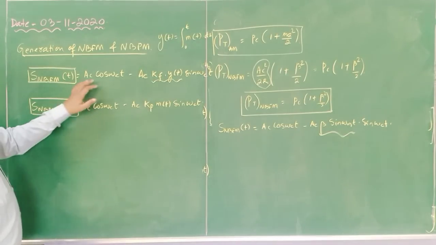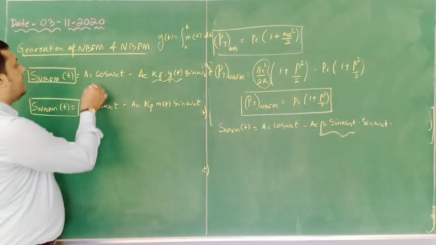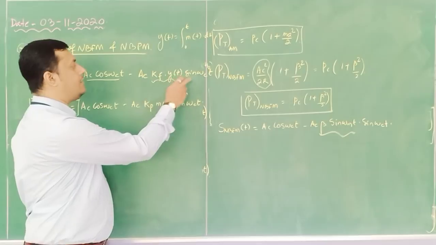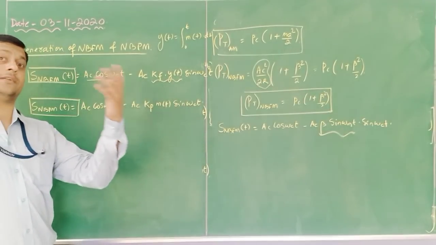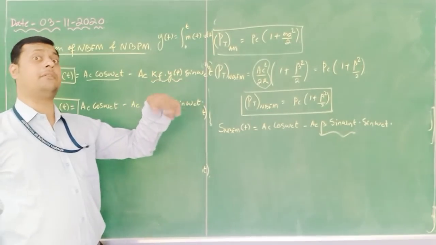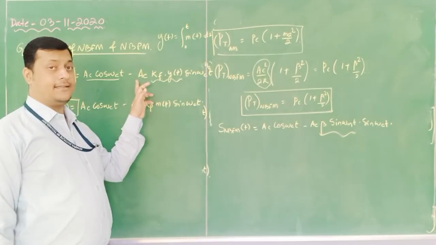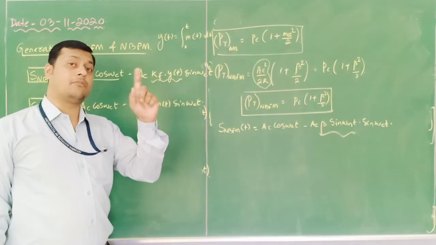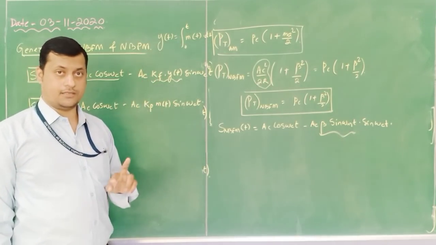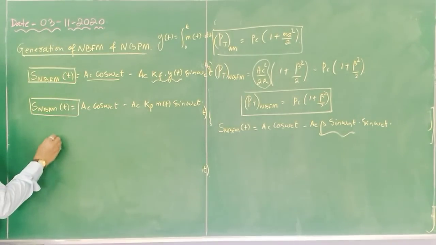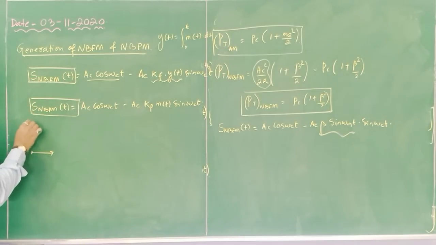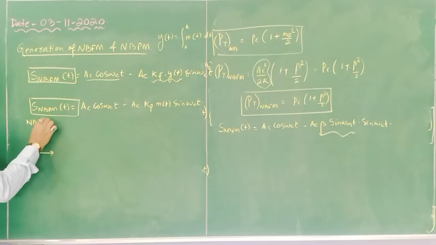In this equation you can see A cos omega c t in phase is available, and A sin omega c t means a 90-degree phase shift is available, to which kf into y of t is given. That means your carrier is modulated in frequency with the help of the modulating signal m of t. Now let me represent it. First the carrier signal we are using. First I am discussing generation of the NBFM signal.